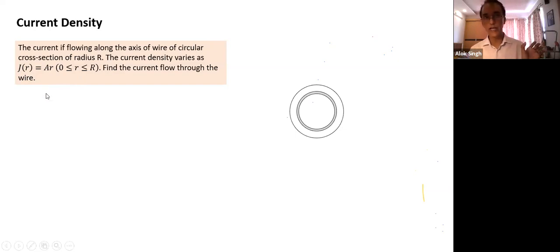I have to multiply by area, but I have to choose an area for which the current density is constant. What kind of area has constant current density? Since current density varies with distance from the center or axis, I will choose a circular ring-shaped area which is at a constant distance. What kind of ring?